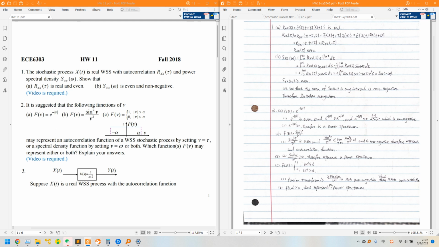according to the Fourier transform, its transformation is 2 times sine alpha omega over omega, which is not non-negative, therefore it cannot represent an autocorrelation function. And secondly, f of omega is greater than 0, therefore it represents a power spectrum.